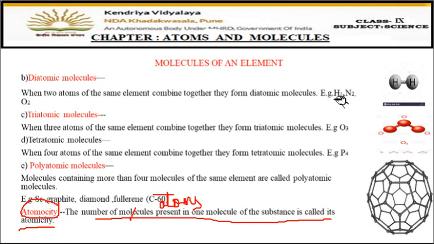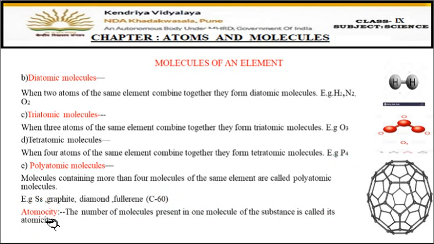Like in H2, how many atoms are present? 2. So what is the atomicity of H2 hydrogen gas? It's 2, right? If suppose P4, so what is the atomicity of this molecule? So it is 4. Like suppose S8 is the example, means 8 atoms of sulfur are present here. So what is the atomicity? 8. So the number of atoms which are present in one molecule of the substance is called its atomicity. Okay, number of atoms present in the molecule.